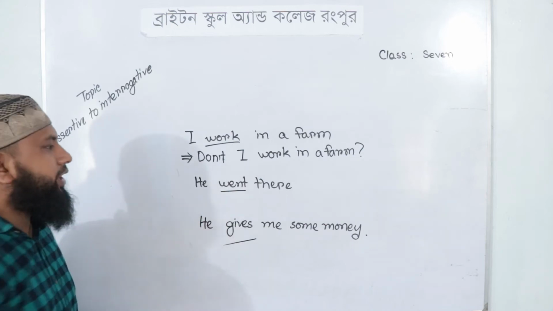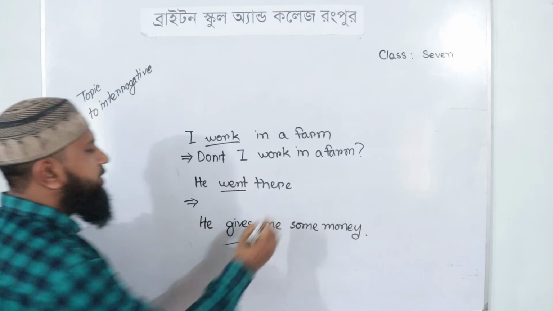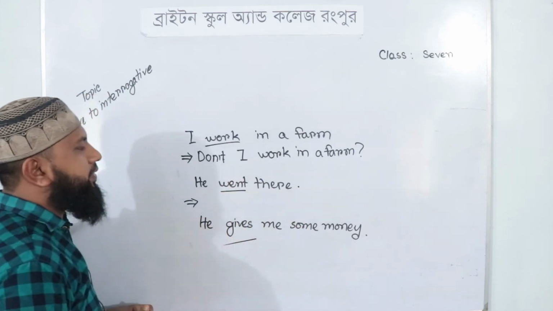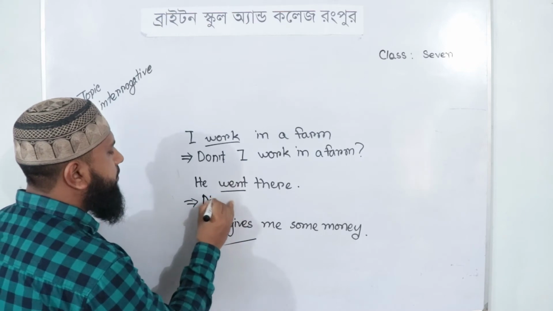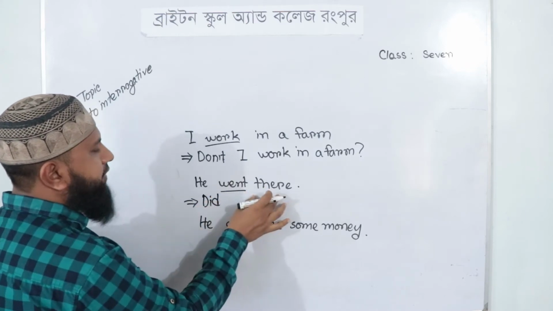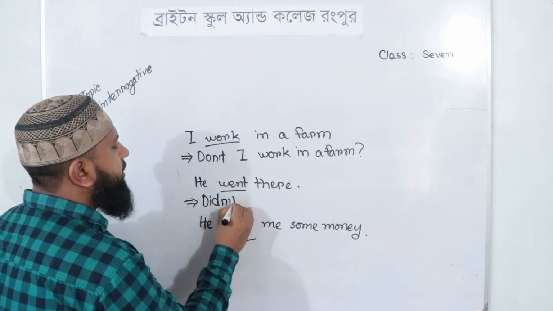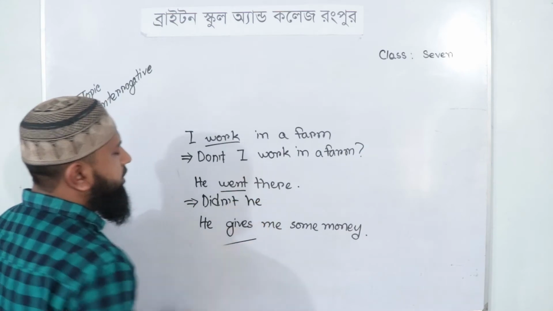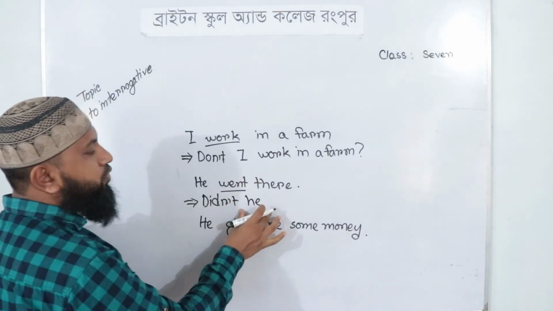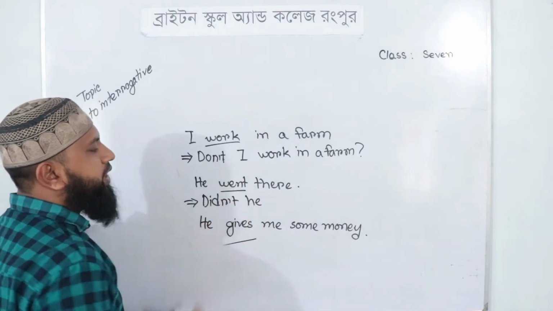The next one. He went there. There the verb is in past form. So we have to take did. As it is affirmative, we have to make the interrogative sentence negative. Didn't, subject he, didn't he, and after that we have to write the base form of the main verb.